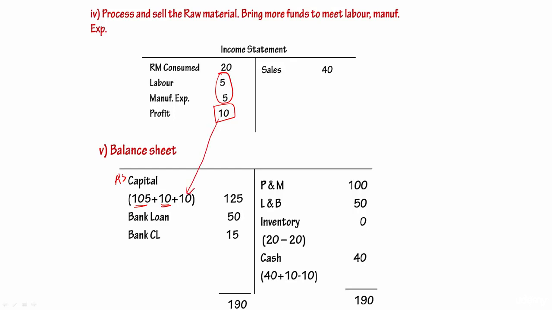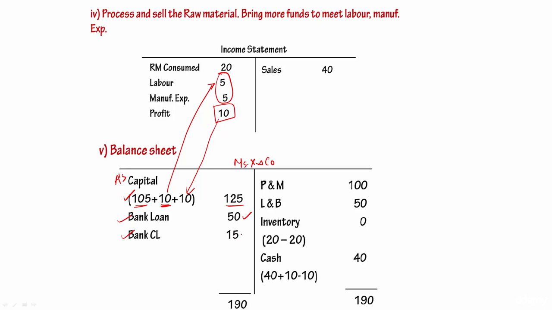So that is also getting added to his amount. It means the firm called Messrs. X and Co. has an obligation to the owner Mr. A for 105, which he had already contributed, for the 10 which he had contributed during the year, that is 5 plus 5, and for the profit made by the business, 10. It means the firm has an obligation to pay 125 lakhs, that is 12.5 million, to Mr. A alone. They have also borrowed 50 lakhs, 5 million of bank loan.